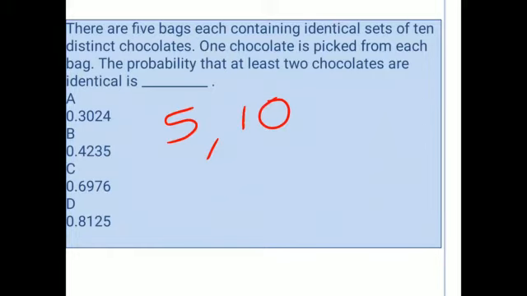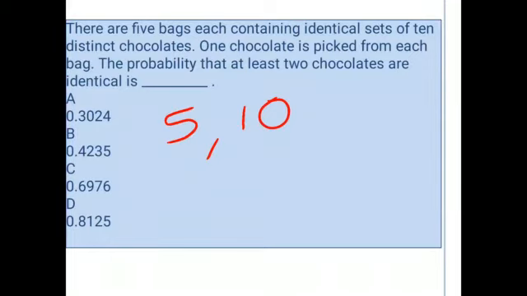One chocolate is picked from each bag, so we will pick one chocolate from each bag. We have 5 bags. Then we need to find the probability that at least 2 chocolates are identical.